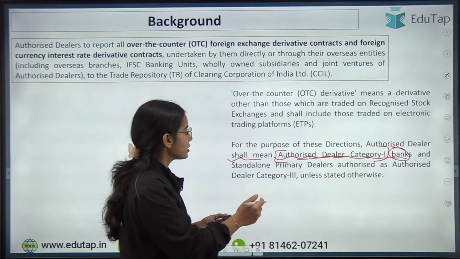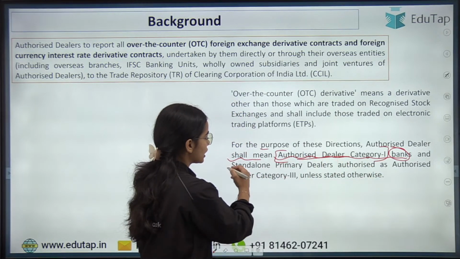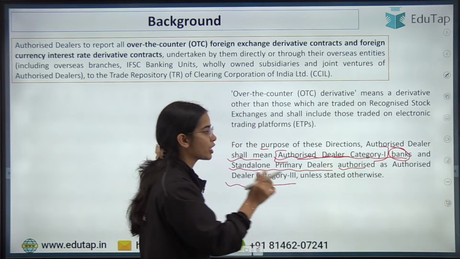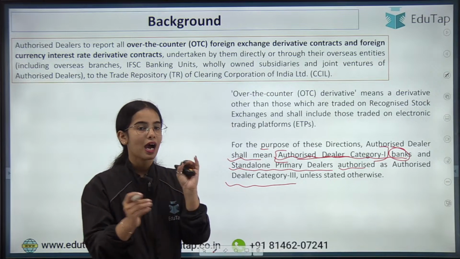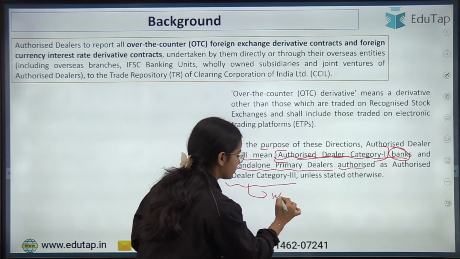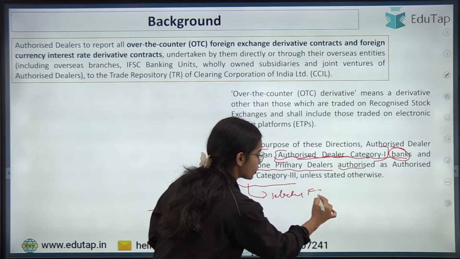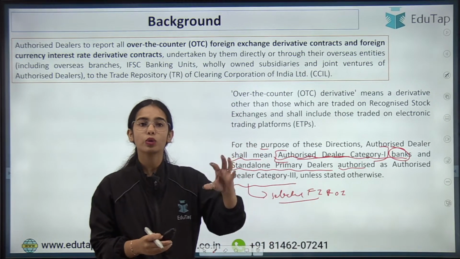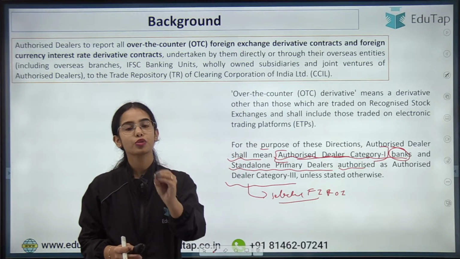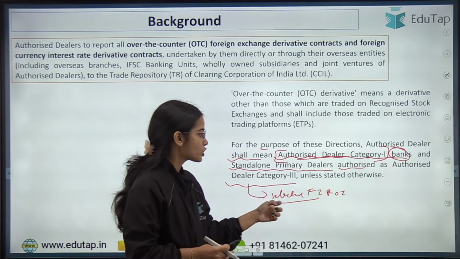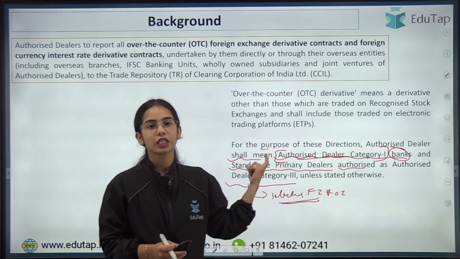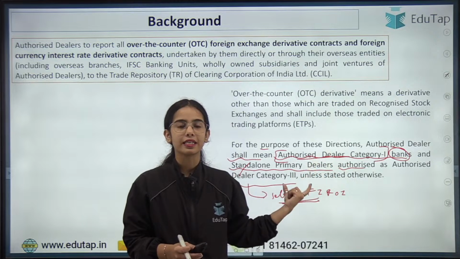Okay, and for the purpose of these directions, the standalone primary dealers are authorized as authorized dealer category 3. See, authorized dealer category 3 are some specially selected financial institutions and other institutions. Okay, so authorized dealer category 3 are only some selected financial institutions and other institutions. Selected financial institutions such as the standalone primary dealers also come under authorized dealer category 3.